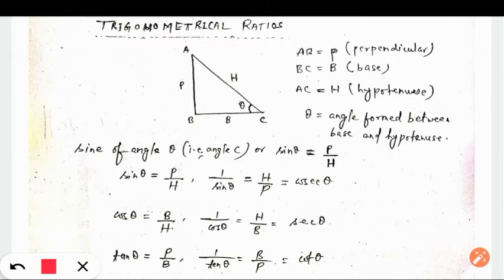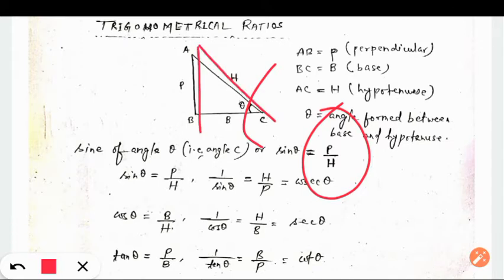As it is a ratio, ratio of what? Ratio between perpendicular and hypotenuse. So what is sin theta? Sine of this angle is perpendicular divided by hypotenuse.